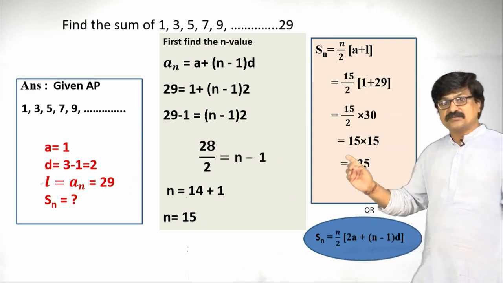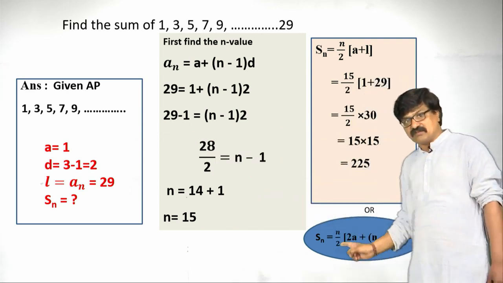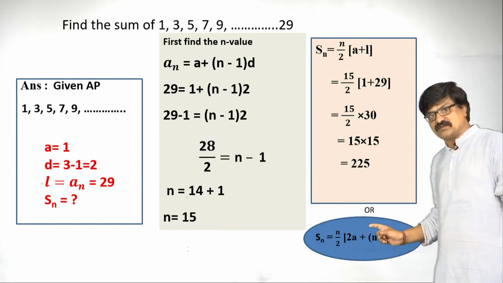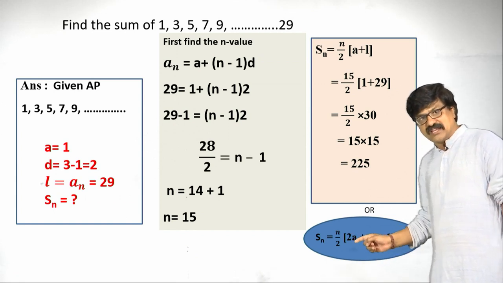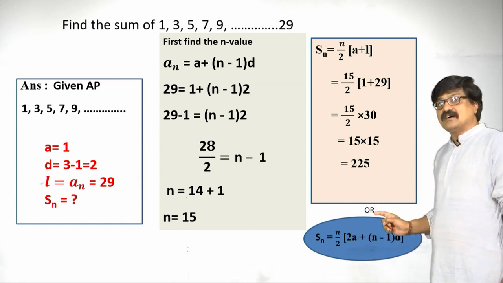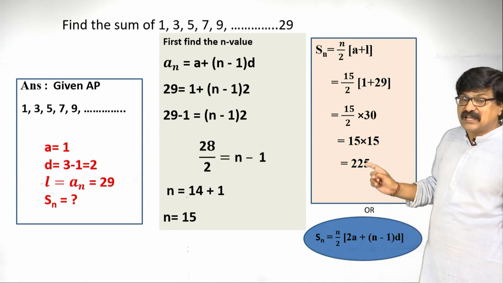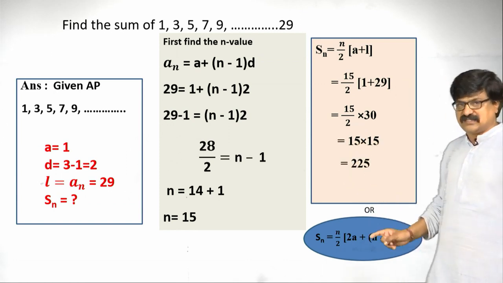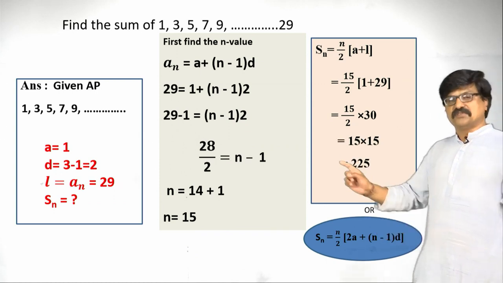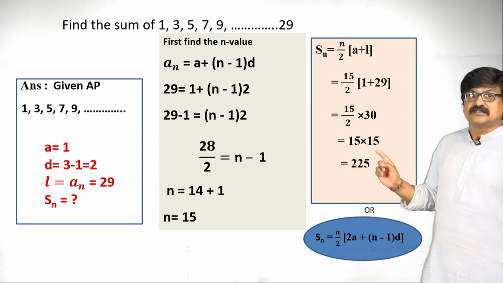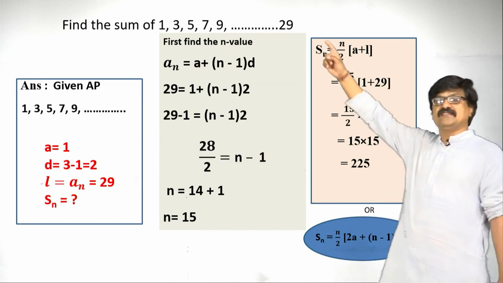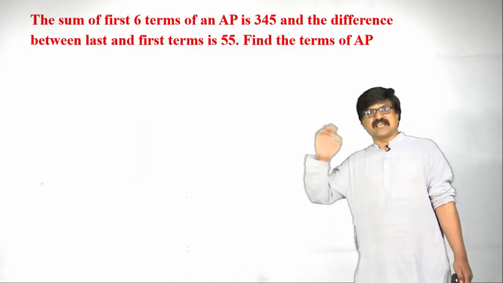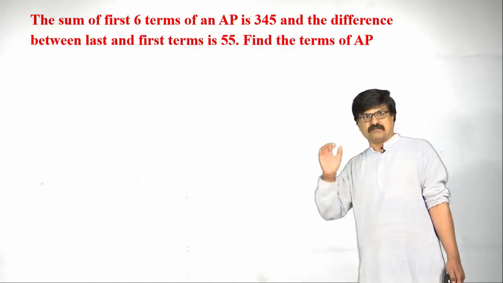Or else we can use this formula also, that is Sn is equal to n by 2 into 2a plus n minus 1 into d, because we know the n value, a as well as d also. So, either we can use this formula or this formula. For both cases the sum of these numbers becomes 225 only. Let us take one more, that is another problem.